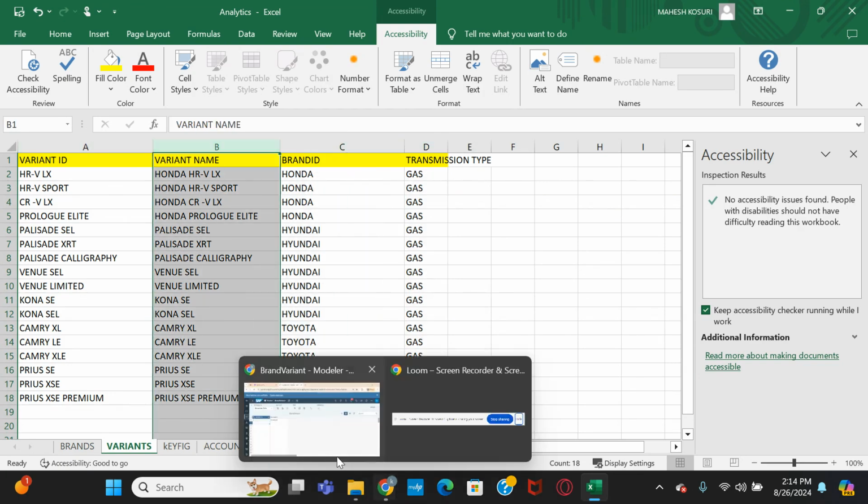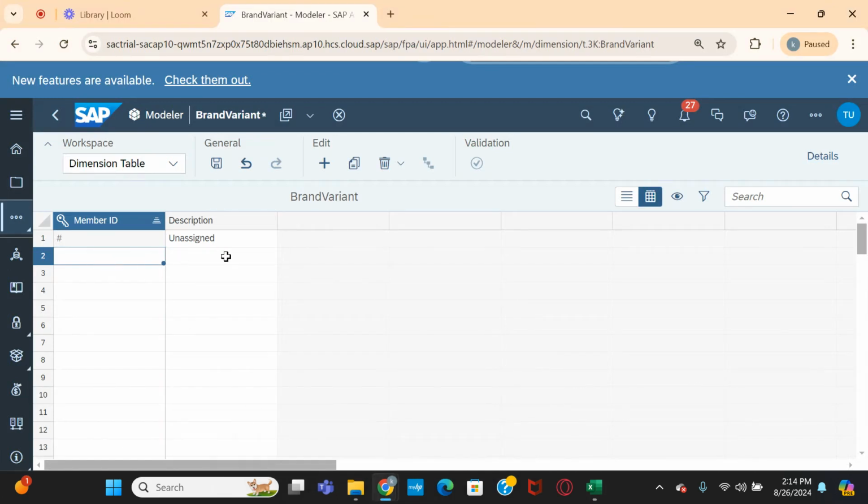My dimension table has only two fields, so I need to add the rest of the two fields here. They are just giving additional information about that member ID. This additional information of the member ID, we generally call a property with respect to BPC and SAC, and in BW terminology we call it an attribute.